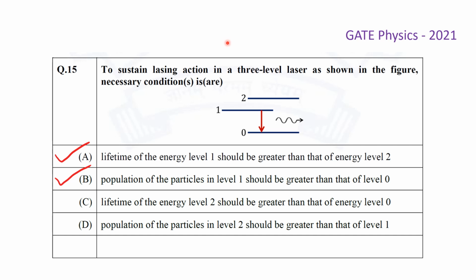So we have solved this problem, and we found that option A, that is lifetime of the energy level 1 should be greater than that of the energy level 2, and the option B, that is population of the particles in level 1 should be greater than that of the level 0. These two options are the correct options for this question.